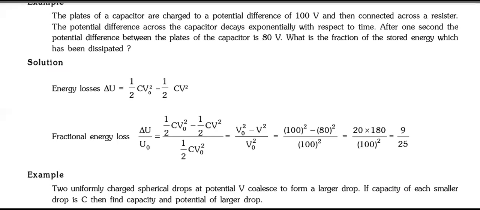So the problem is: two uniformly charged spherical drops at potential V coalesce to form a larger drop. If the capacity of each smaller drop is C, then find the potential of the large drop. Easy. Think about it. Try to solve this one.